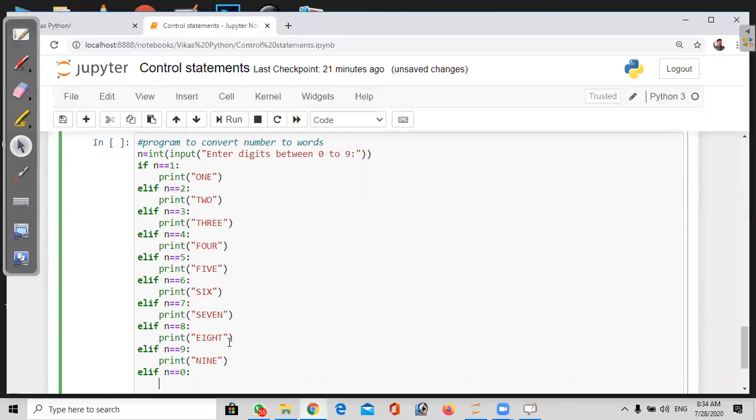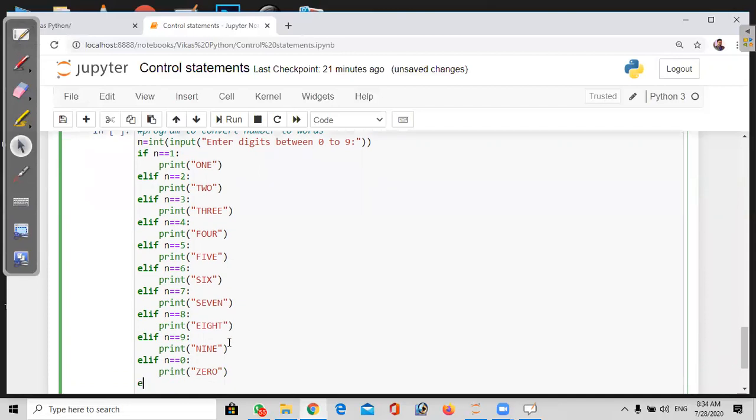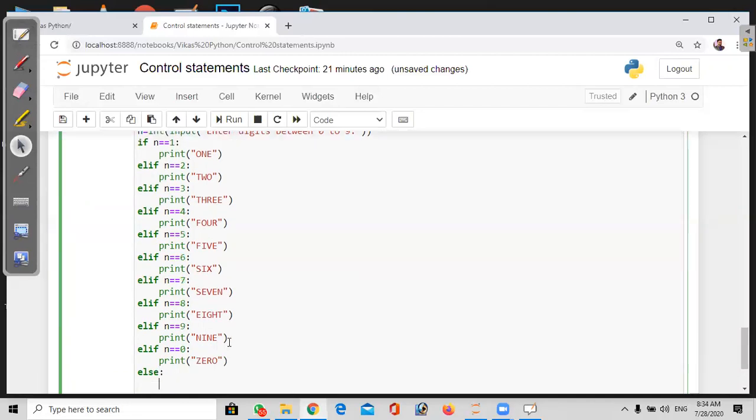I forgot to write 0. So the final one is the else part.